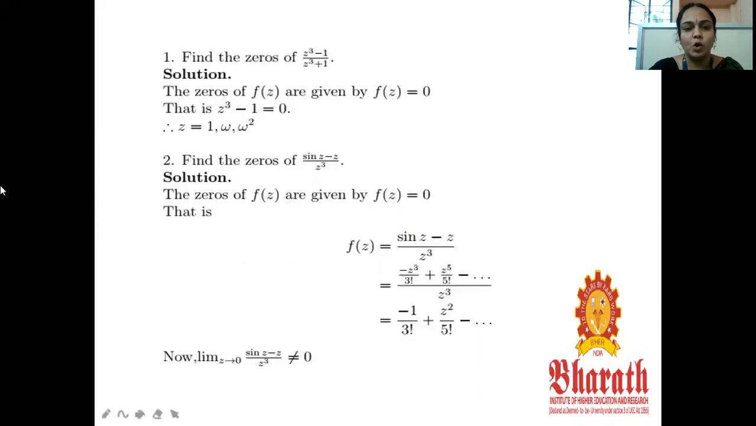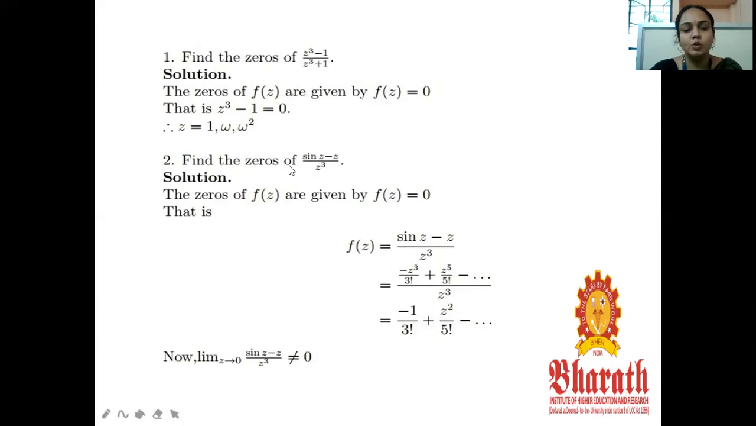Find the zeros of (z cube minus 1) by (z cube plus 1). Now, finding the zeros means f of z equal to 0. Let us assume this is a given function f of z. So z cube minus 1 equal to 0 means z equal to 1, omega, omega square. This is the value of the zeros.